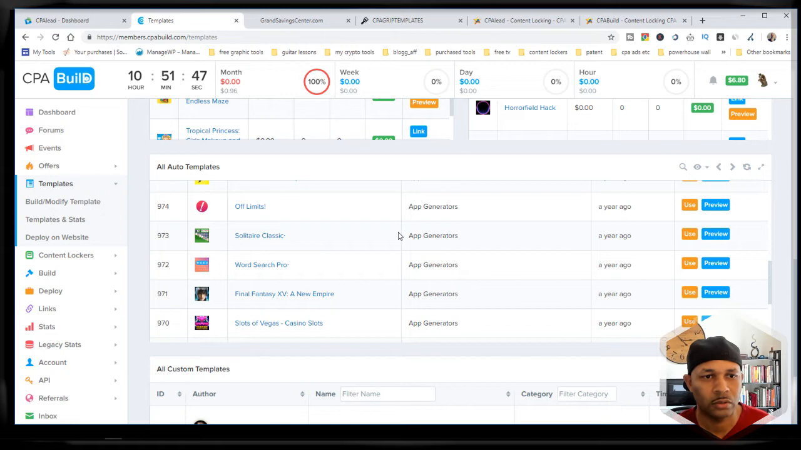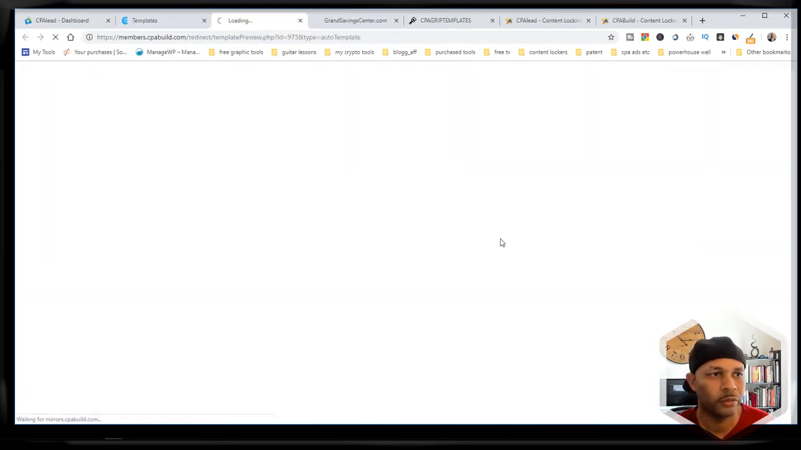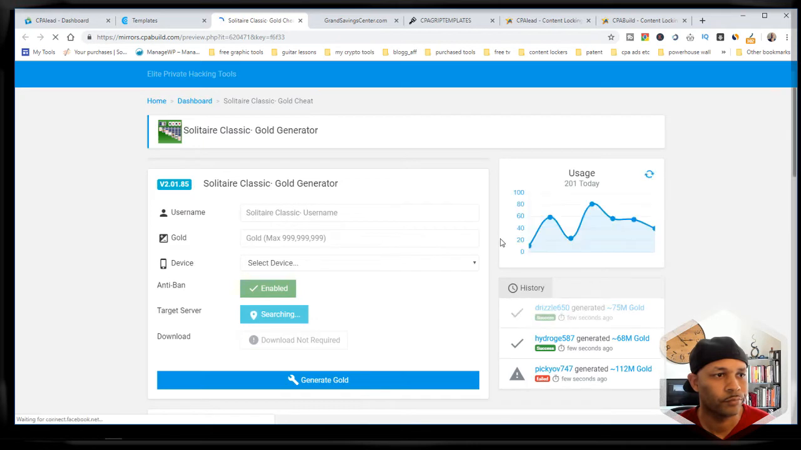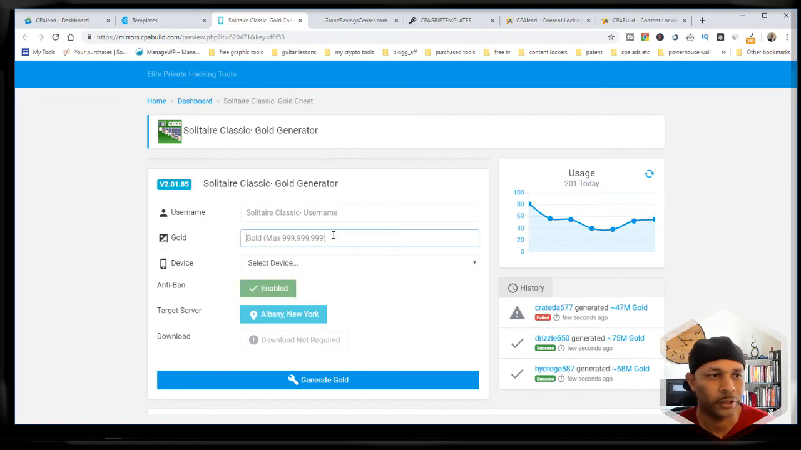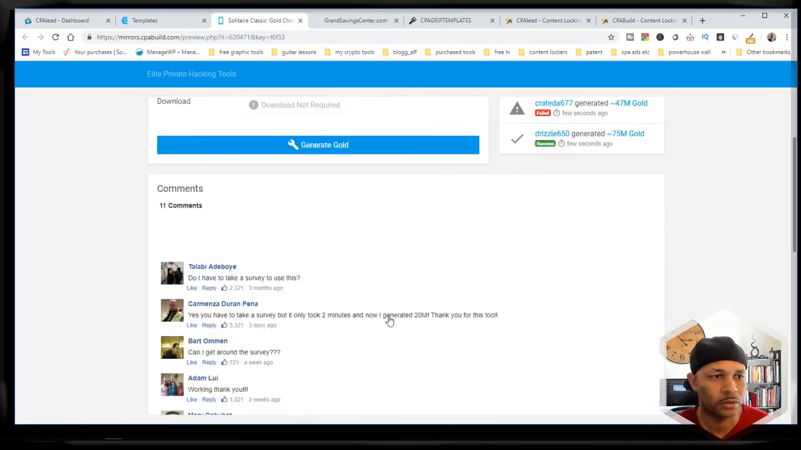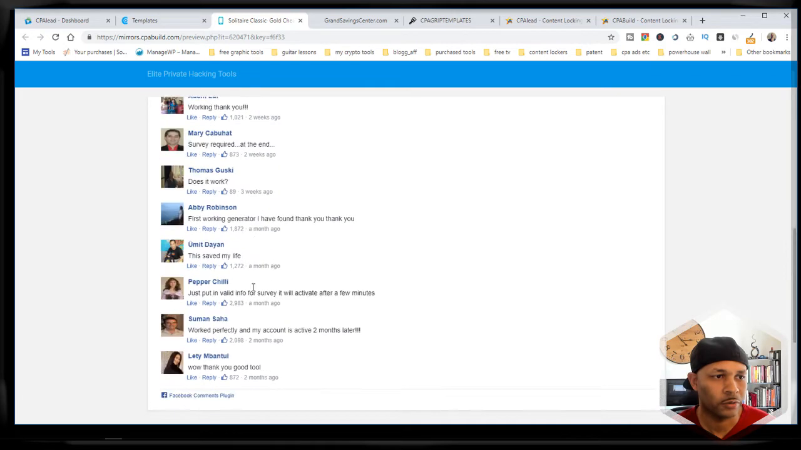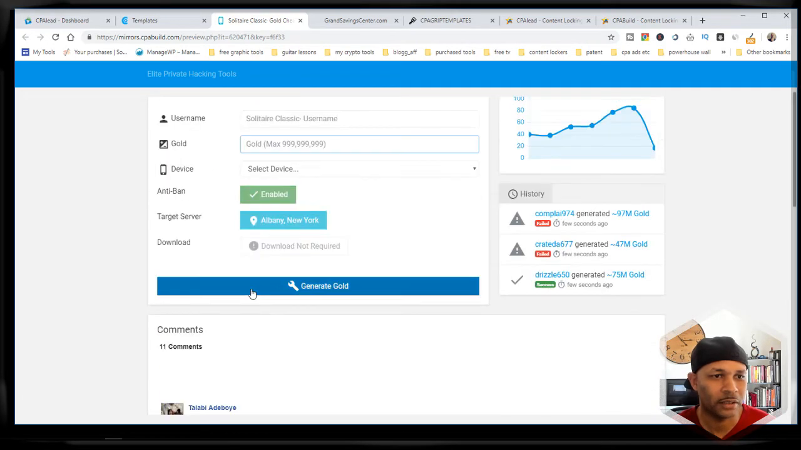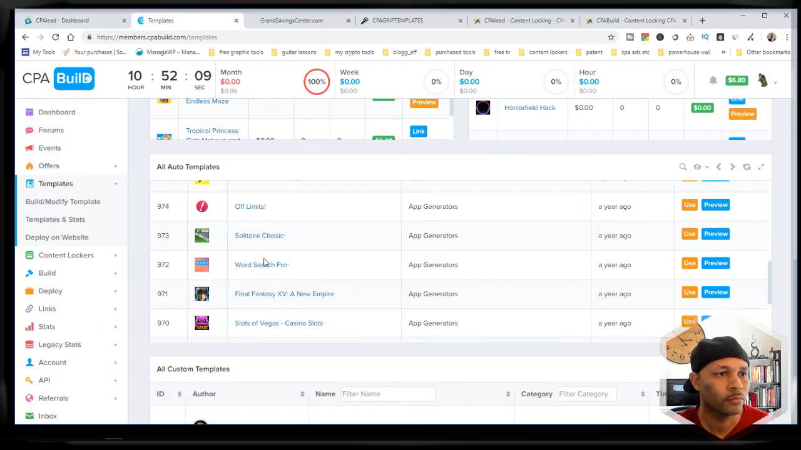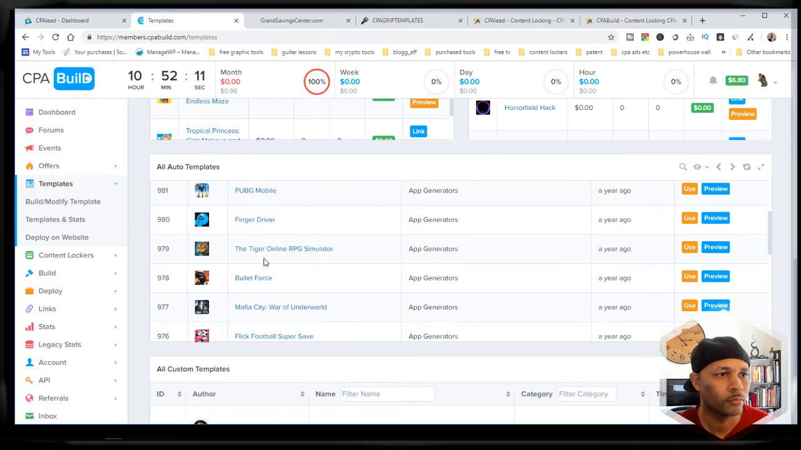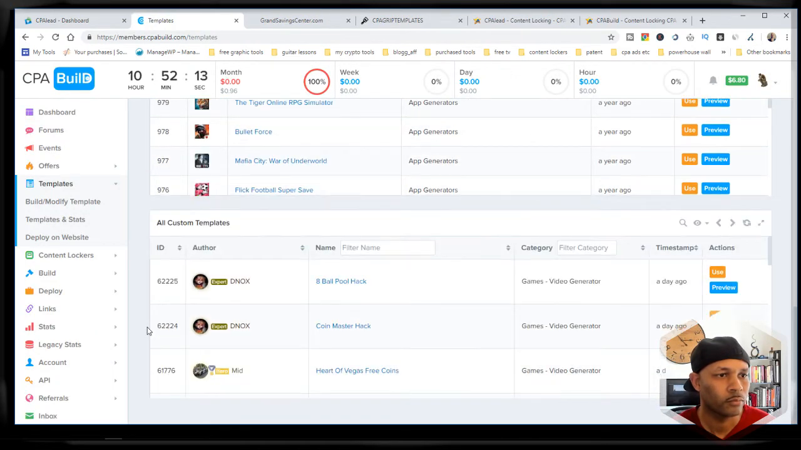If I want to look at one here, this is Solitaire. Let's maybe preview it. We live in an age where people want to get points for games or buy points. They got a little bit of social proof here, and this is stuff you actually populate in. I thought this was really cool.